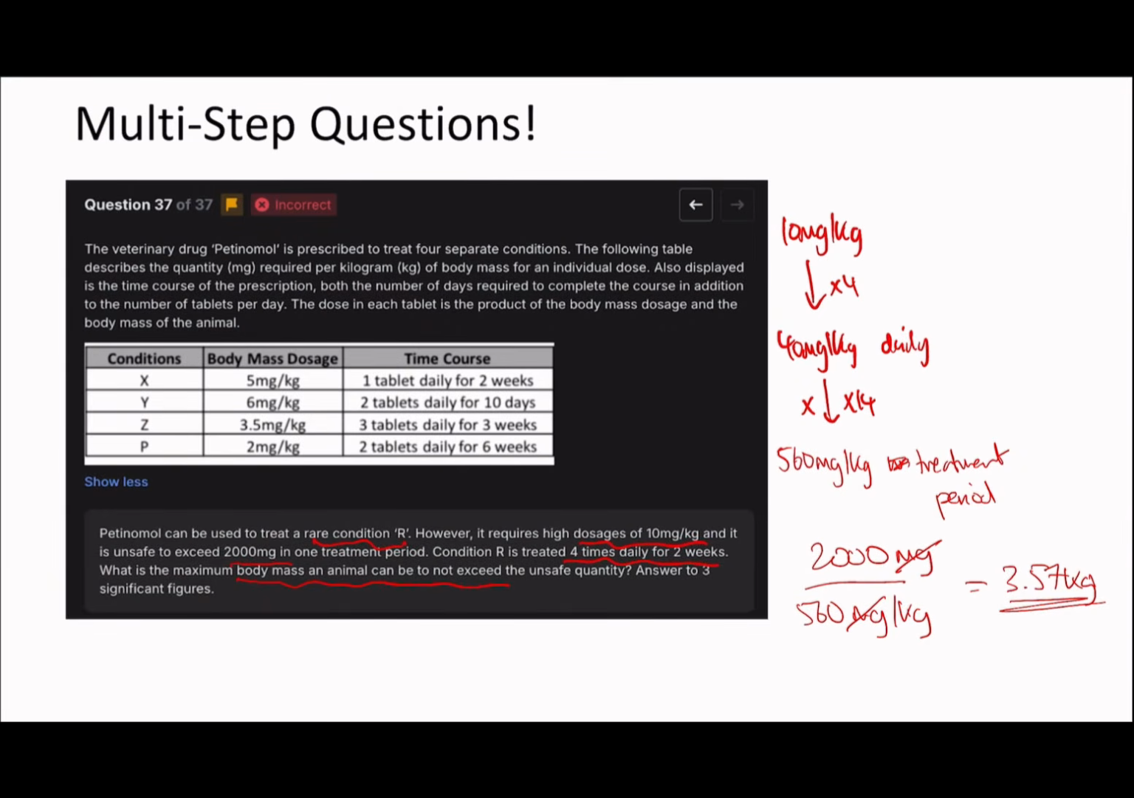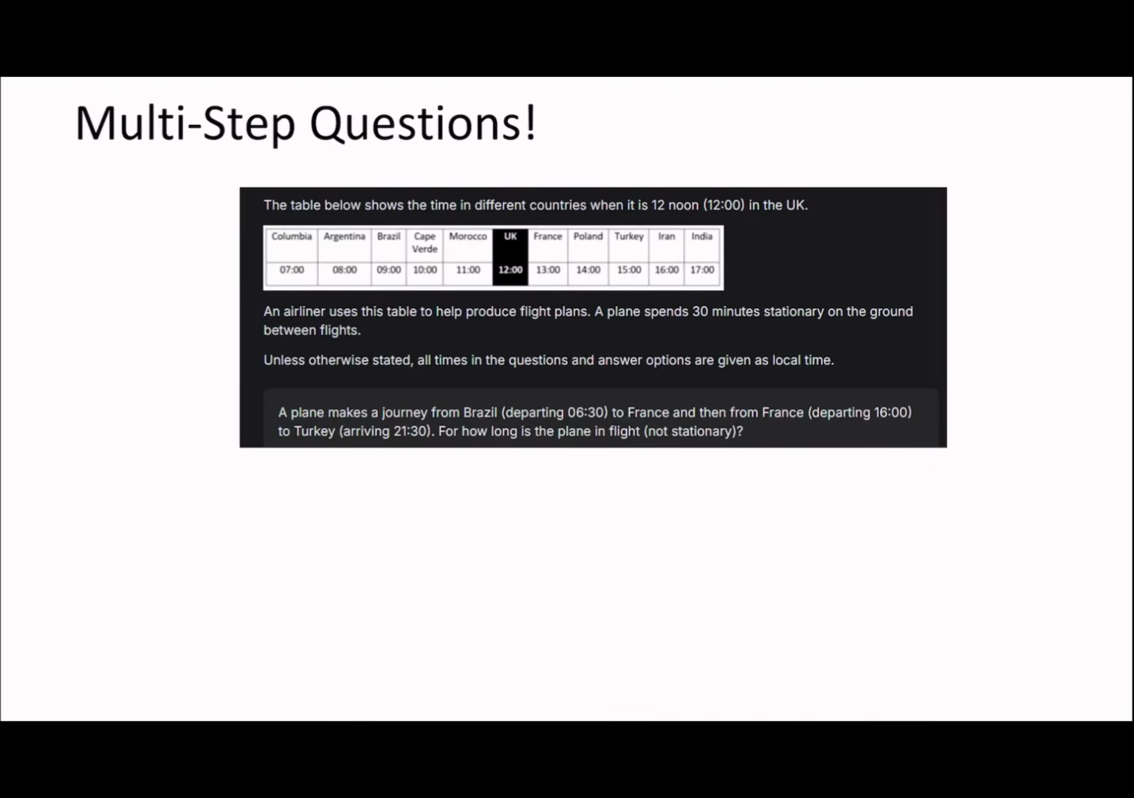So therefore, the maximum body mass an animal can be to not exceed the unsafe quantity is 3.57 kilograms. The important point here is just about trying to follow it through in as logical a manner as possible. That's what was really important. Okay. Cool. So that's basically the key idea here. Great. Let's keep going on to the next question.